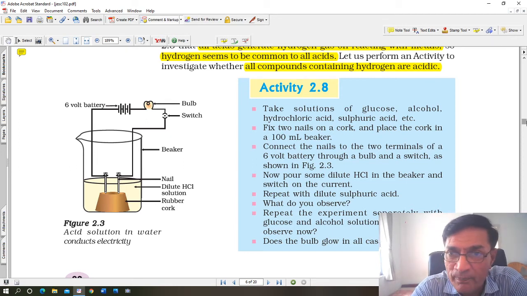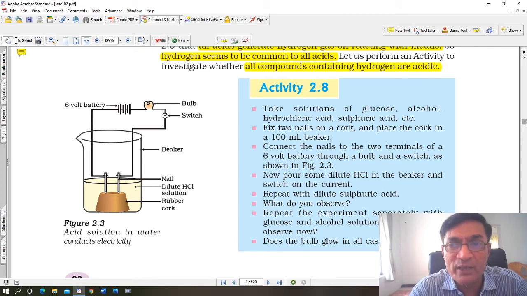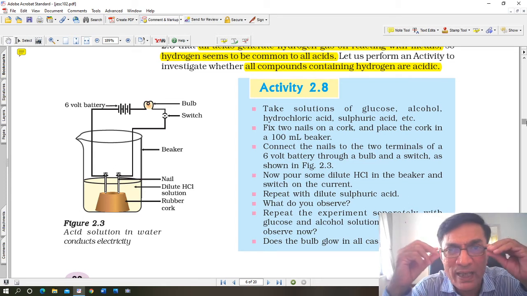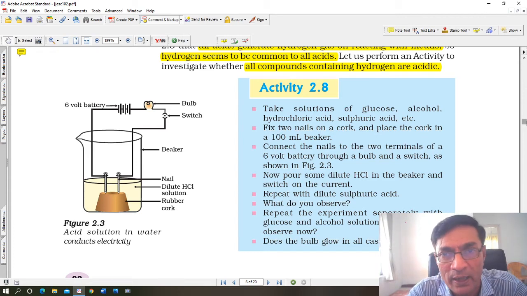Then a switch, a simple switch. There are those wires. There is a rubber cork. In the rubber cork, you put two nails and attach the nails to the wire. So the circuit becomes completed. And then you have taken dilute hydrochloric acid solution. Acid is a good conductor, and therefore it can allow electric current to pass through it.